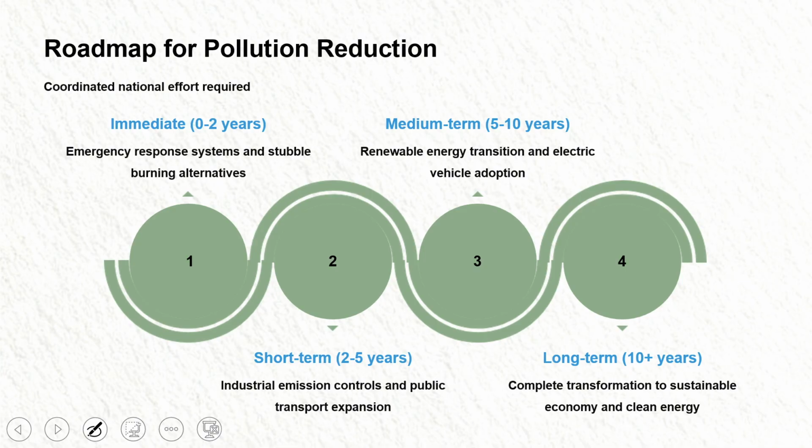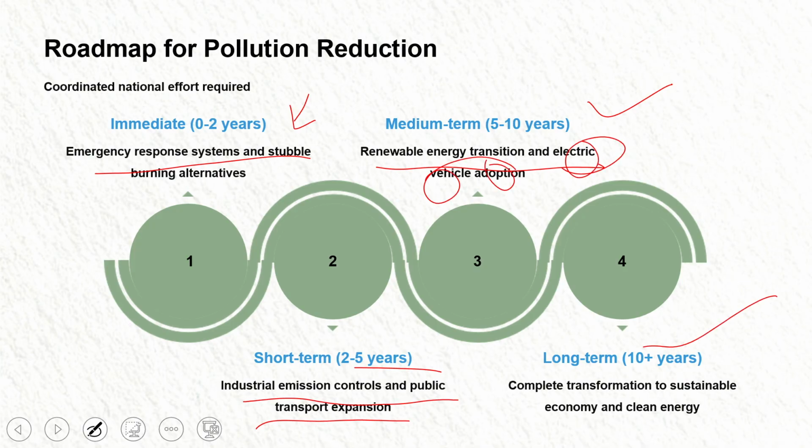Now, roadmap of pollution reduction. We have an immediate roadmap of 0 to 2 years, emergency response, then 2 to 5 years, which says industrial emission control and public transport expansion. Medium term, shift to renewable energy and electric vehicle adoption. Long term, completely transform to a sustainable economy. Next,